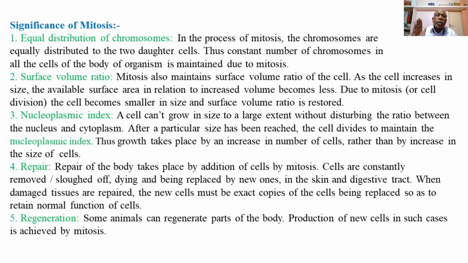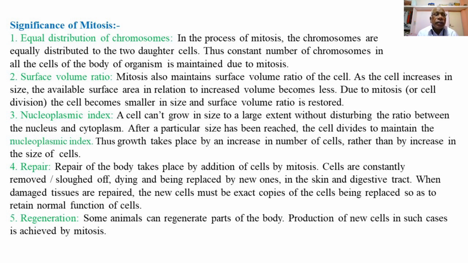So when damaged tissues are repaired, the new cells are formed as exact copies of the cells being replaced so as to retain the normal function of the cells.